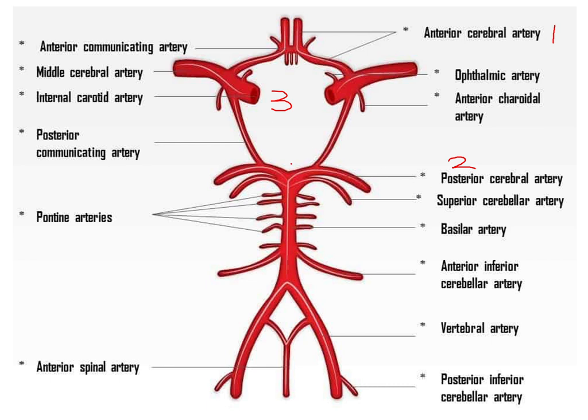The communication between each posterior cerebral artery and each internal carotid artery is the posterior communicating artery. And finally, the communication between the two anterior cerebral arteries is the anterior communicating artery.